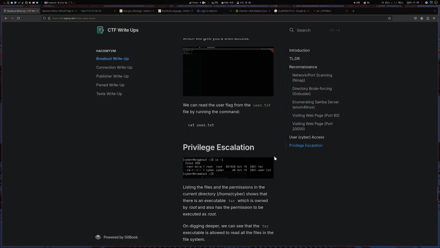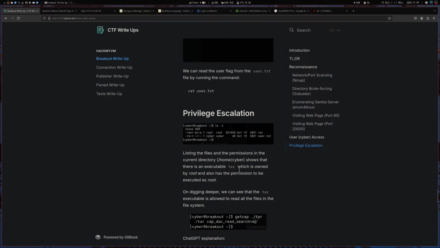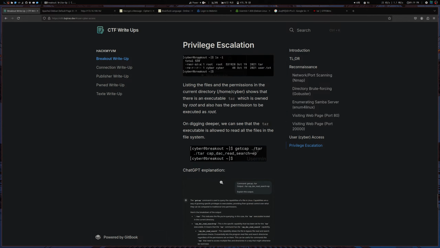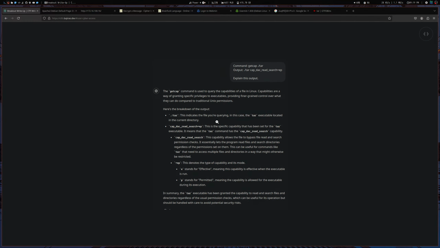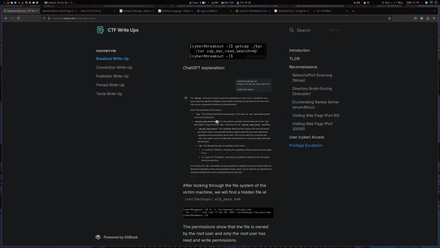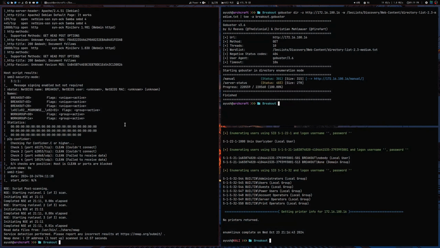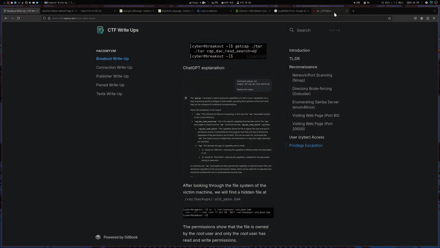We get a menu. Escalation: tar, which is owned by root, also has permissions to be executed as root. On digging deeper, you can see that the tar executable is allowed to read all files in the file system.